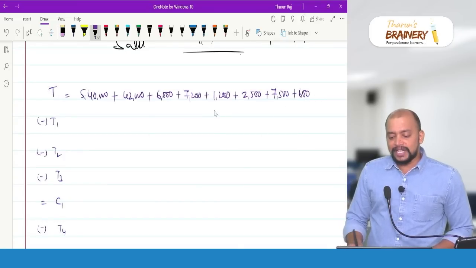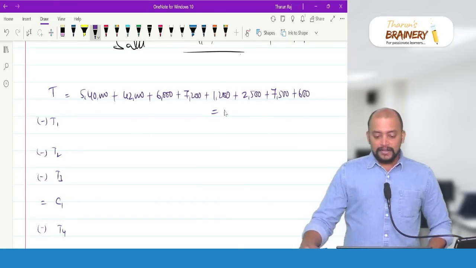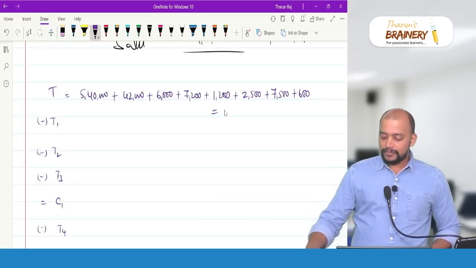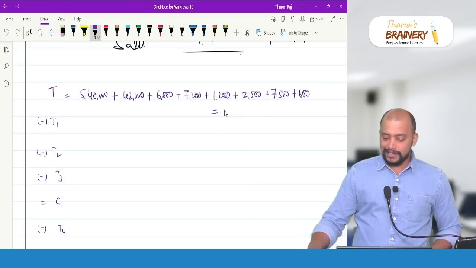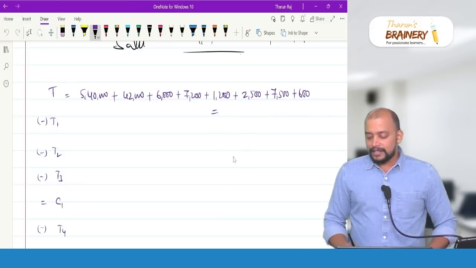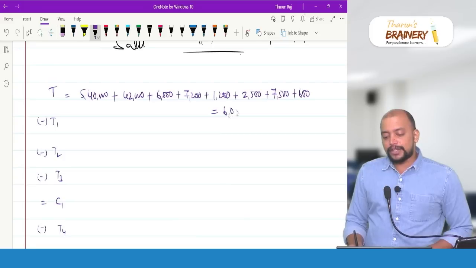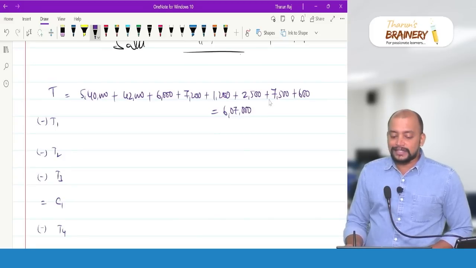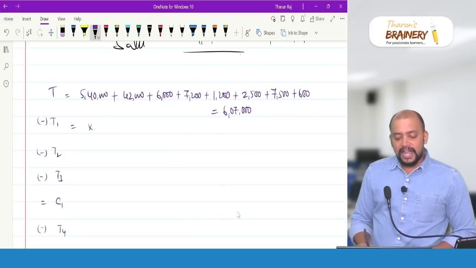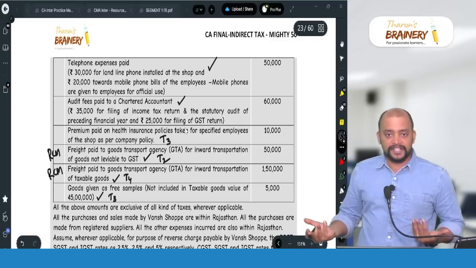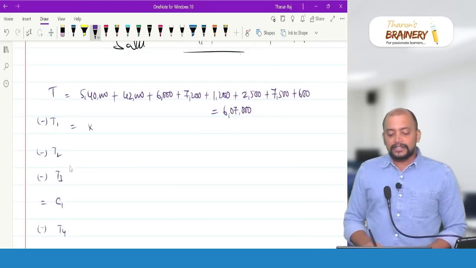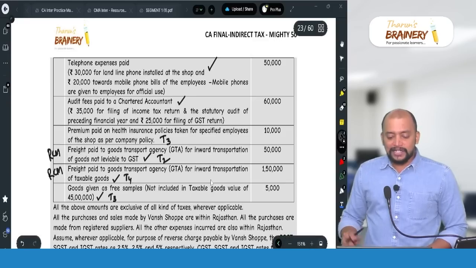The total of this is T. 5,40,000 plus 42,000 plus 6,000 plus 7,200 plus 1,200 plus 2,500 plus 7,500 plus 600. 6,07,000. 6,07,000 is T. T1, we don't have anything in T1. Non-business we don't have first of all. So T1 nothing. T2, what and all will come in T2?